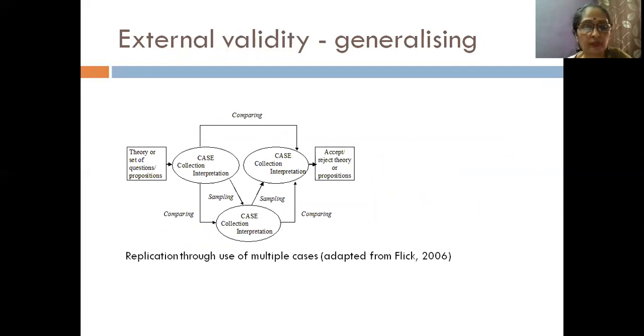This is a flow chart given by Flick 2006, where he has used cases and the theory or set of questions. They have been collected from case to case, and when they were compared to each other, they help us in accepting or rejecting the propositions which we have set in the beginning of the study. So it is a case where multiple cases have generated the same kind of information or diverse kind of information which has helped us to build our conceptual framework for building our theory.